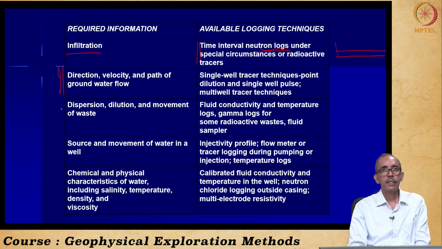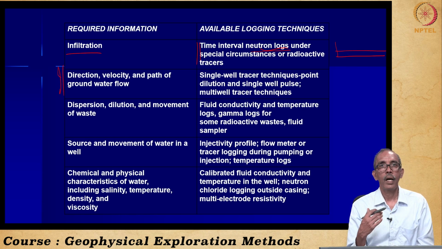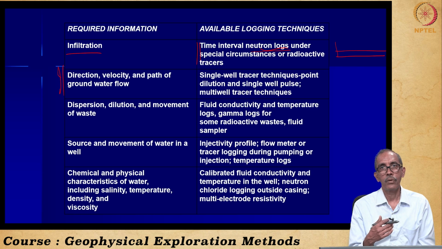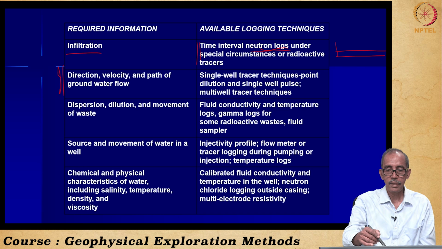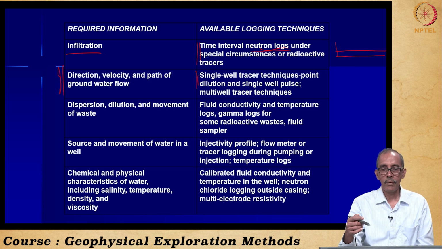Then understanding the direction, velocity and path of groundwater flow in the formation. This is possible by tracer test. We didn't see much about the tracer test, but there are tools available to understand it.